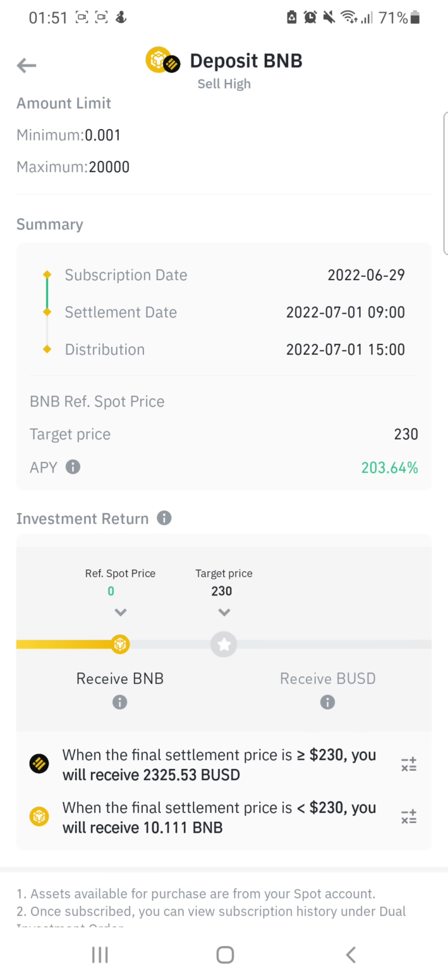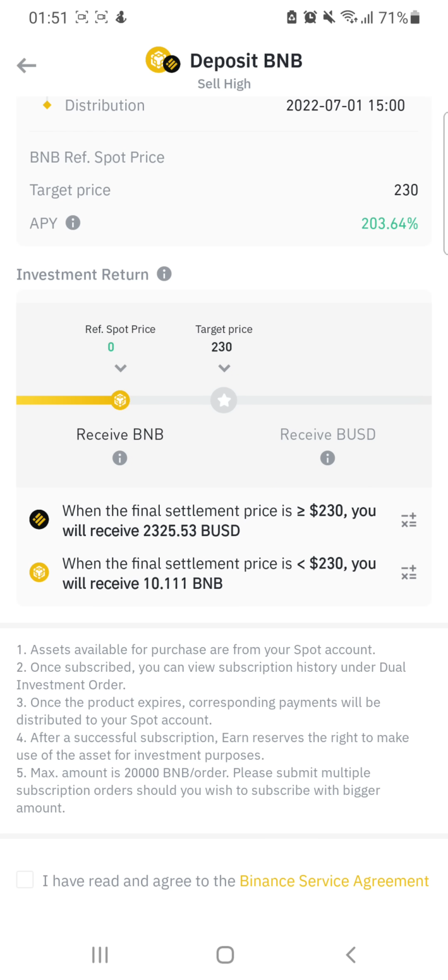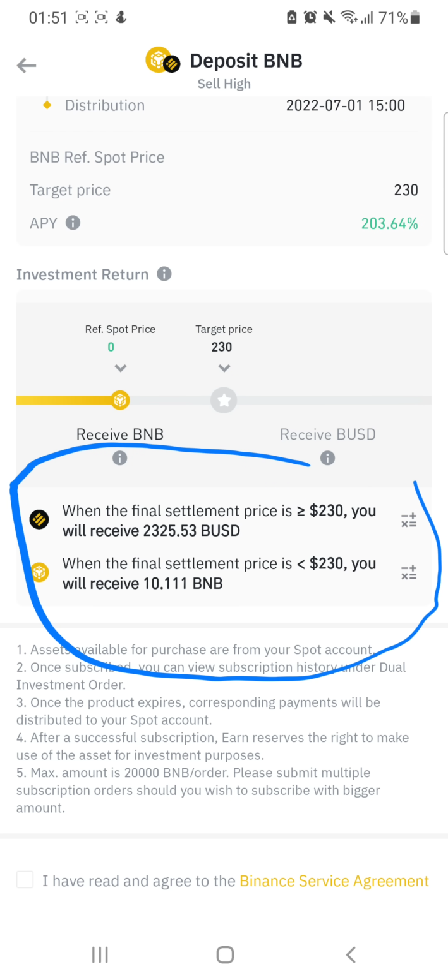Then what happens? Look at what it is saying here. Take a look at this place. It's telling you that if on that 1st of July, BNB was able to get to at least $230, you will get 2,324 BUSD, right? But if BNB did not get to $230, you will still receive your 10 BNB back, and still earn an extra 0.1 BNB by 1st of July.